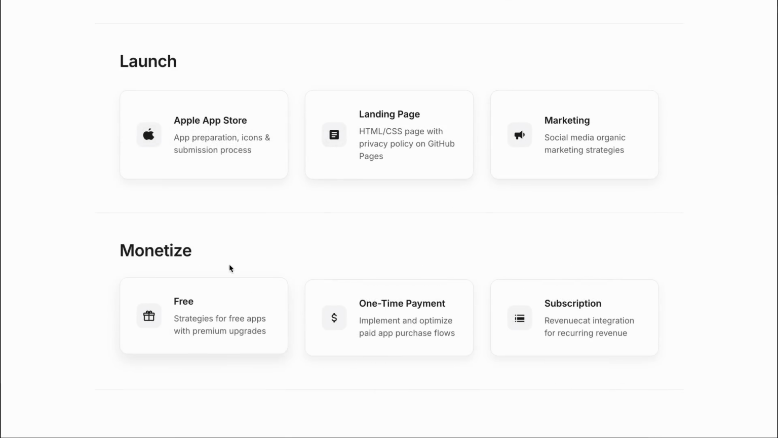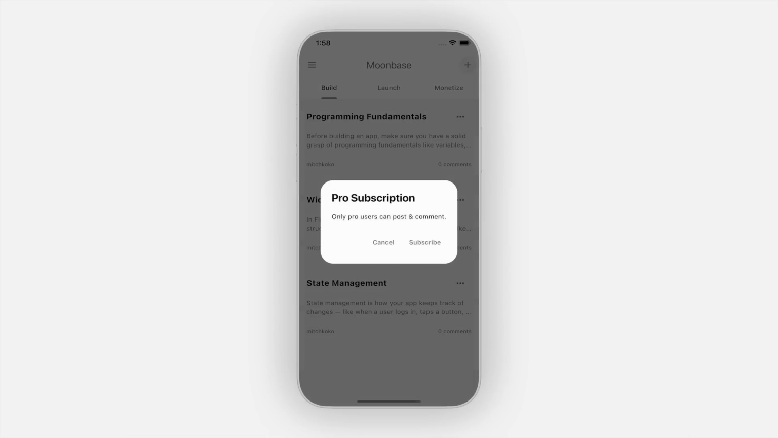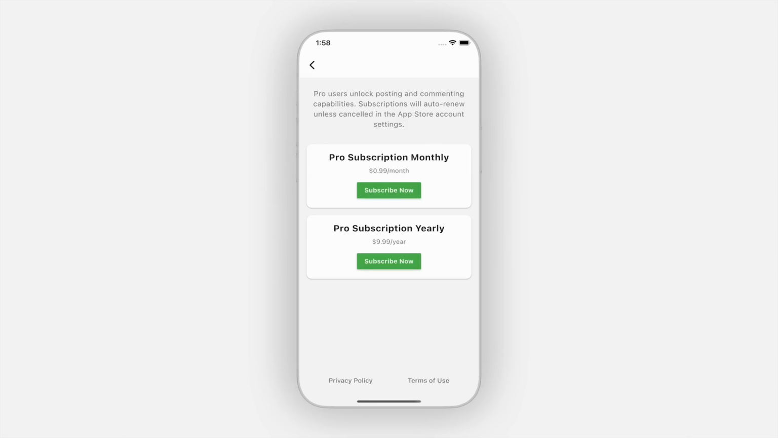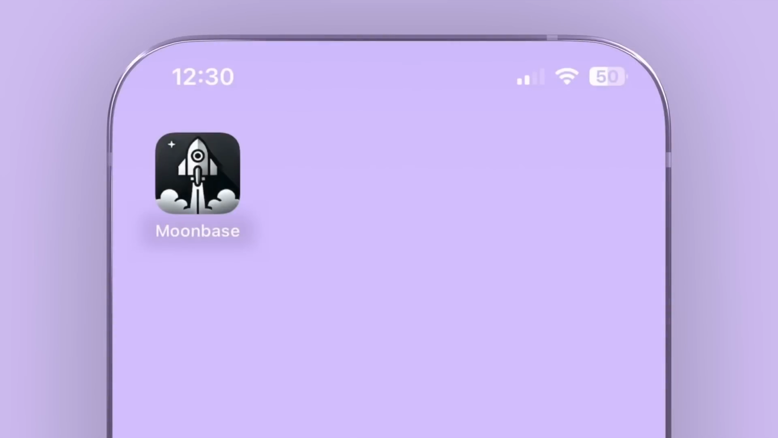And then finally, the monetization section. So I'll show you how to price it to be either free download or a one-time payment. But more importantly, I'll teach you how to generate recurring revenue with subscriptions using RevenueCat. So we can create a kind of pro version of your app that users can pay for in like a monthly or yearly subscription. So that's what this course is about.